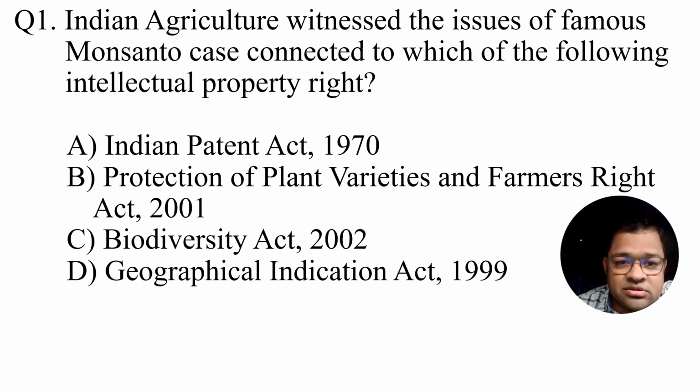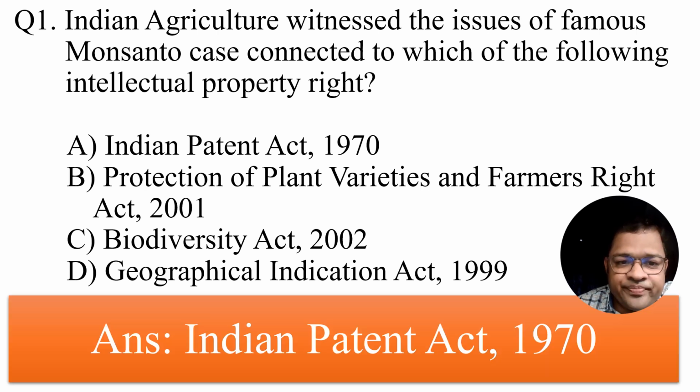In that connection, there is a tussle between Nuziveedu Ltd company and Monsanto, and things are going on. The question is, if that tussle occurs between two companies, one international and another national, then who will win the battle? That is another issue, but in which act will that be taken into consideration? The answer is the Indian Patent Act 1970.